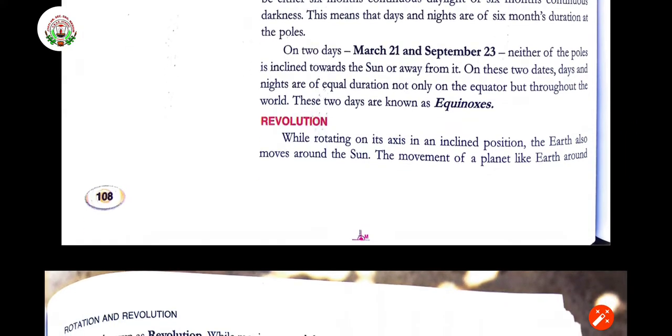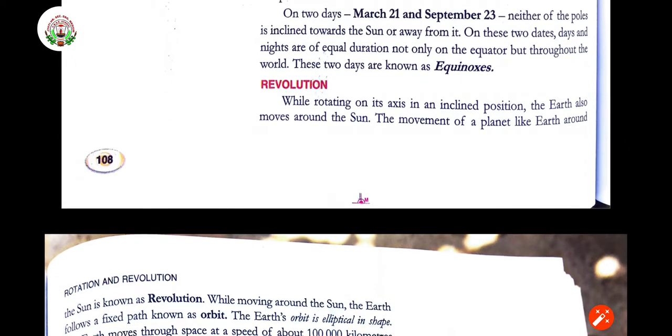On 2 days especially, that is March 21 and September 23rd, neither of the poles is inclined towards the sun. Neither the northern hemisphere nor the southern hemisphere is inclined towards the sun. So on these 2 days especially, days and nights are of equal duration, not only on the equator but throughout the world. These 2 days are known as equinoxes, right? Both days and nights have equal duration throughout the world. That is why it is known as equinox.